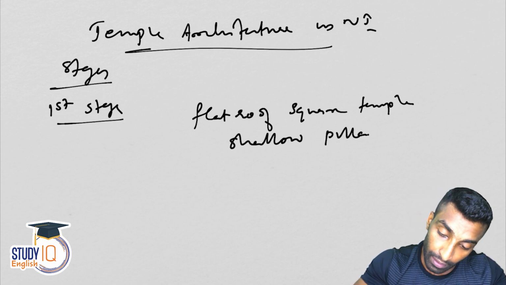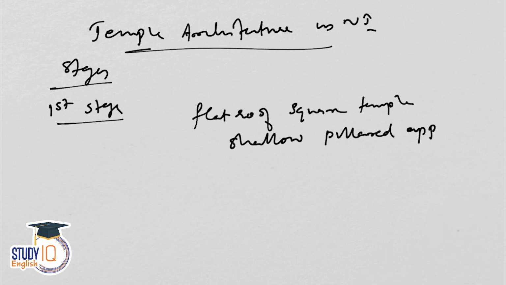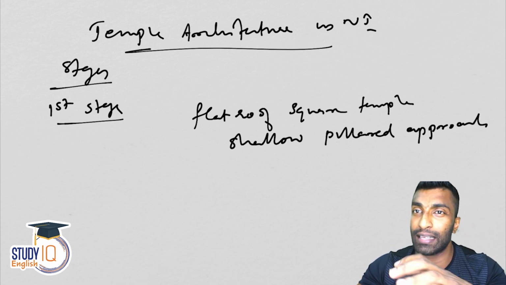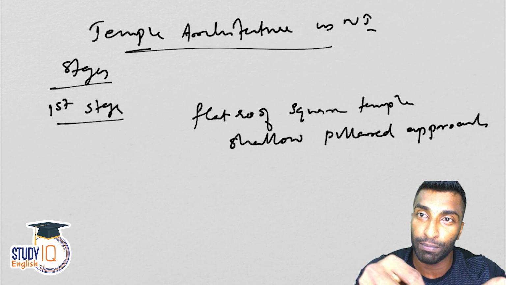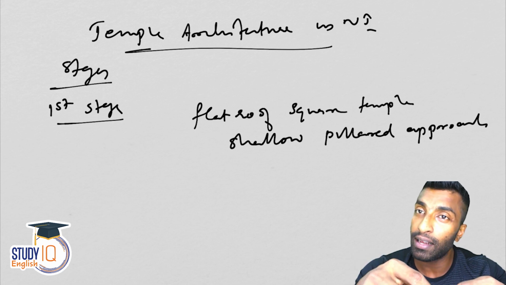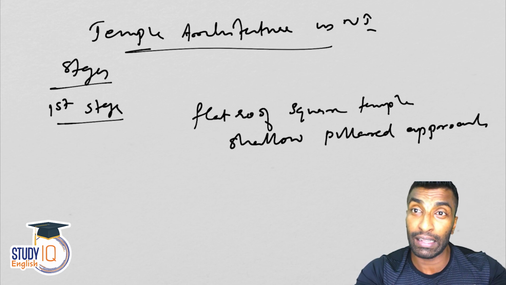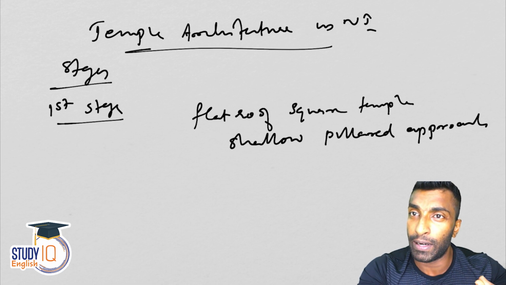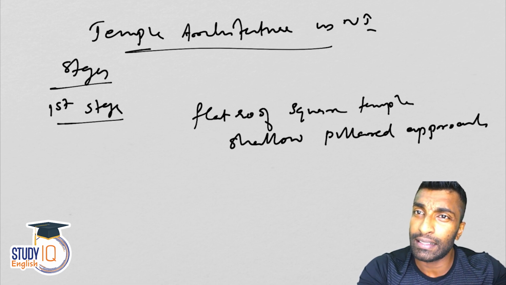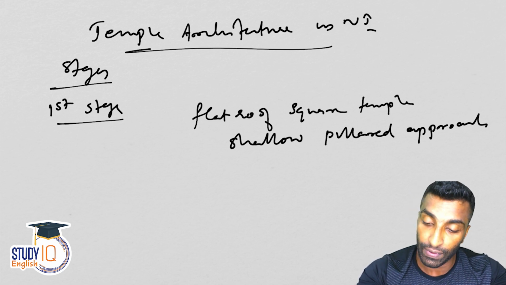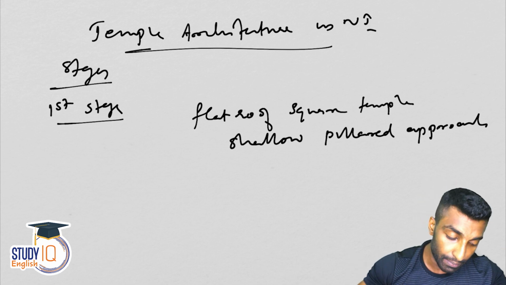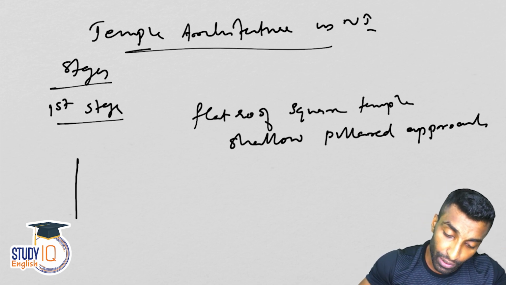Now guys, what do you mean by shallow pillar? It's something which is very small. So these pillars are actually not made for giving strength to the temple. Rather, the purpose of these pillars was decoration. It is not for giving strength. That's why shallow pillared approach. What do you mean by flat square temple?